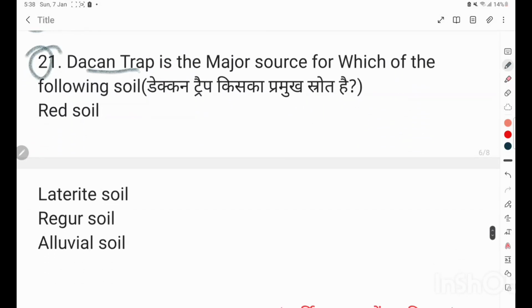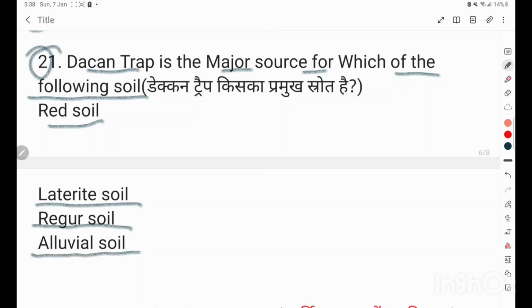Question number 21. Deccan Trap is the major source of which of the following soils? Red soil, laterite soil, regur soil, alluvial soil. Correct answer is regur soil. Also, regur soil is called black soil.